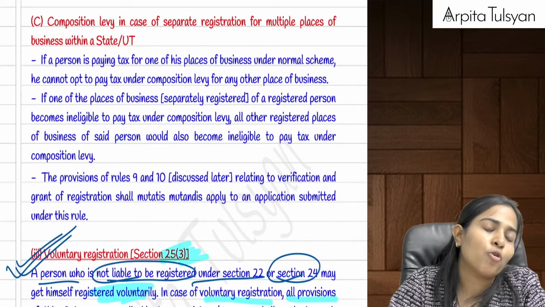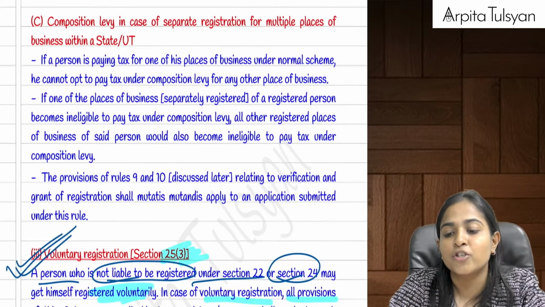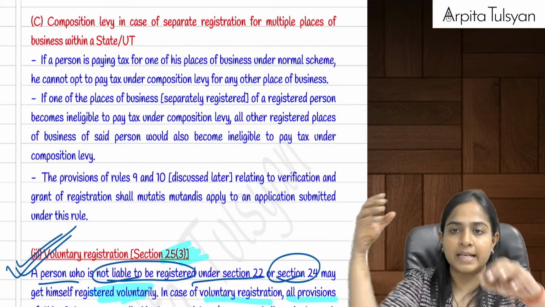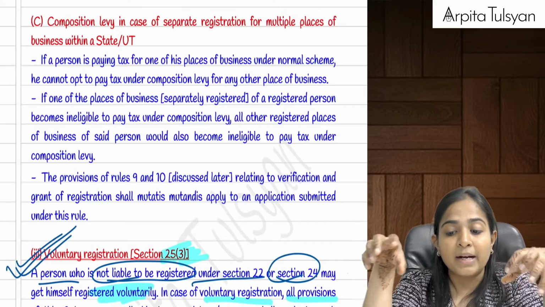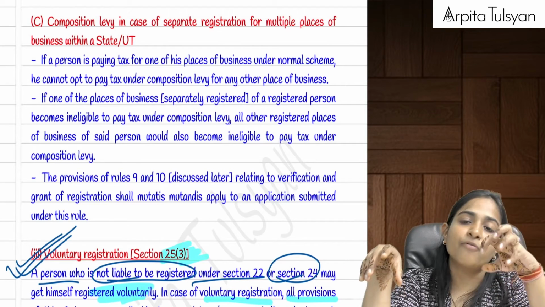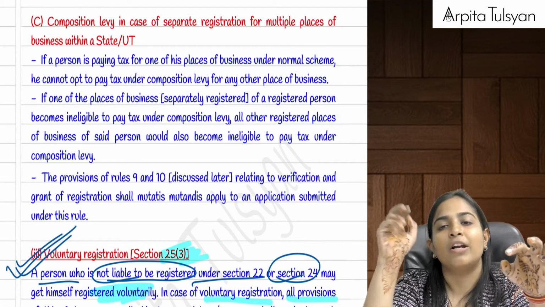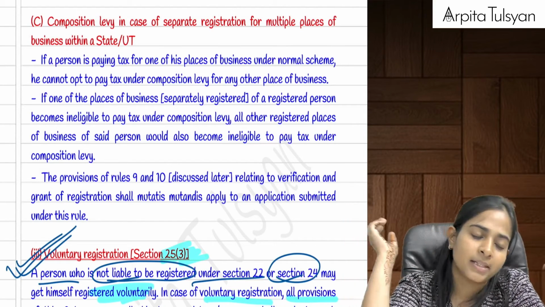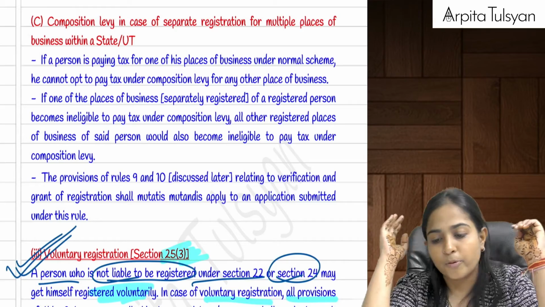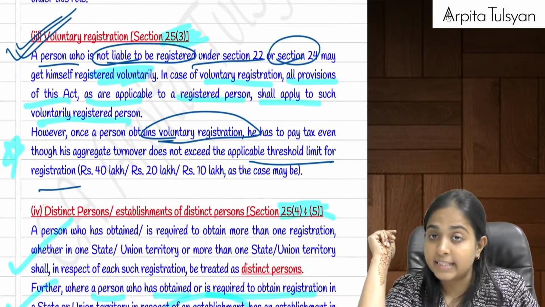Then we discussed composition levy. In case of composition levy for separate businesses, if I have multiple places of business, then one office opting for composition scheme and one office opting for normal scheme is totally not allowed. Either everyone will go for normal scheme or everyone will go for composition scheme. This is what we have already studied also.